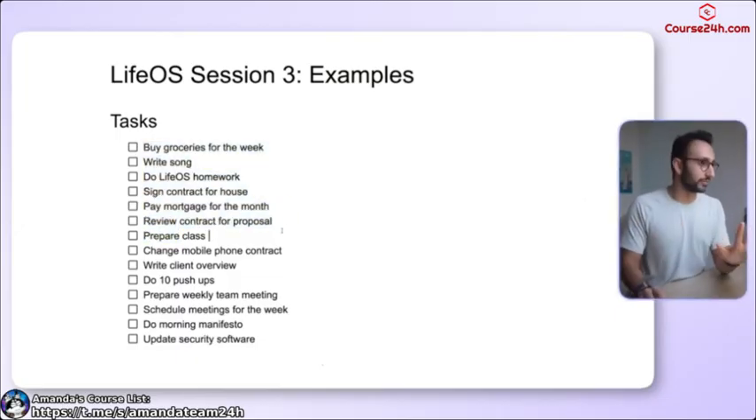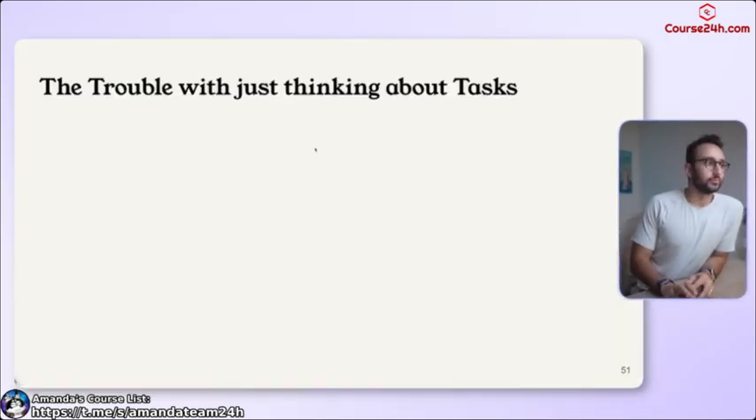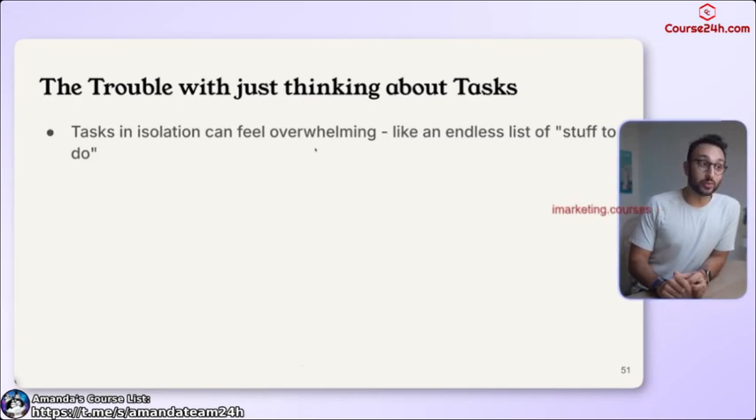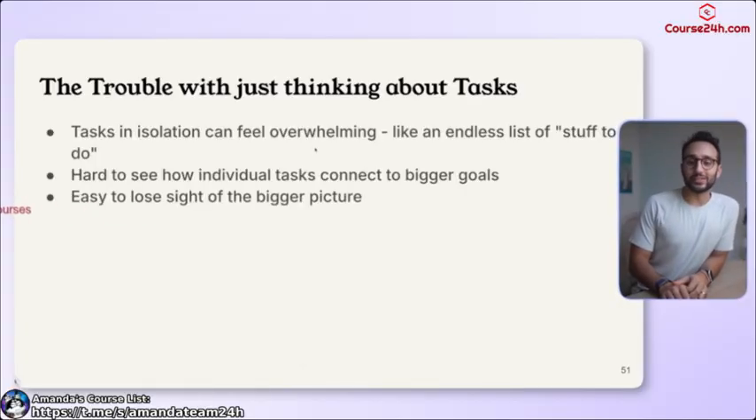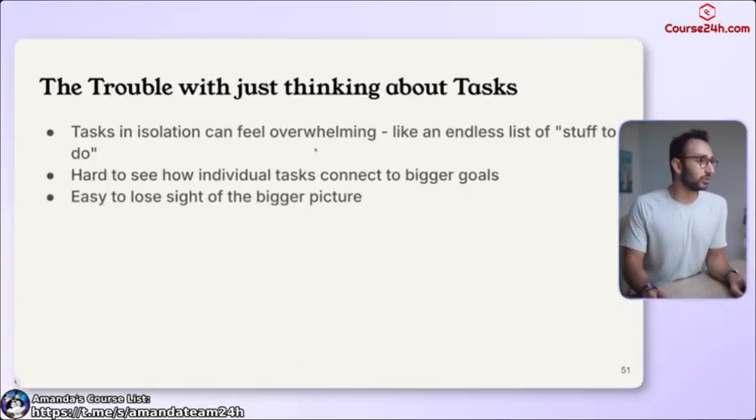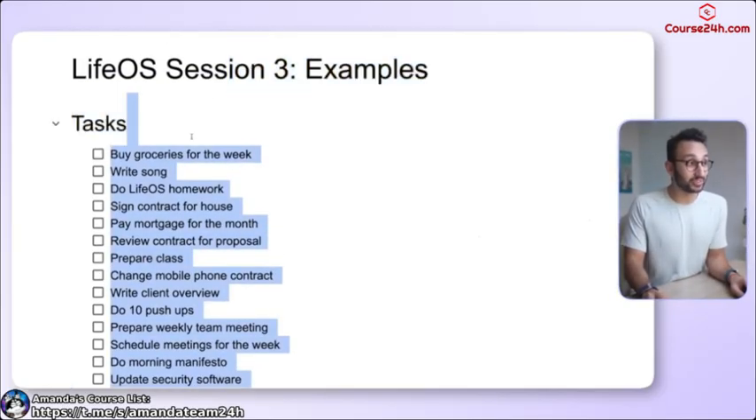We're starting simple, don't worry. It gets more interesting with this, I promise. But there is a trouble with just thinking about tasks. Tasks in isolation can feel overwhelming, like an endless list of stuff to do. It's hard to see how individual tasks can connect to a bigger goal. And it's very easy to lose sight of the bigger picture if all you have is a long list of tasks. This is why almost no one who has a sensible productivity system realistically just organizes things by task.